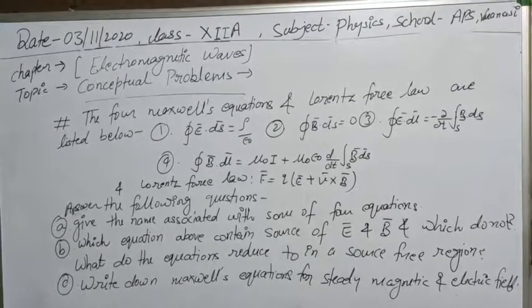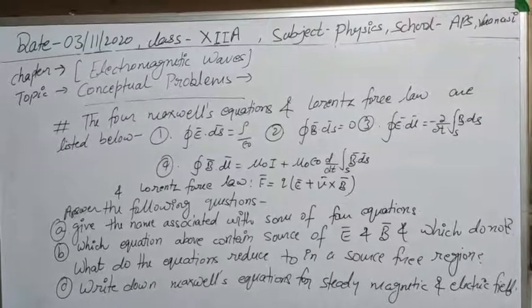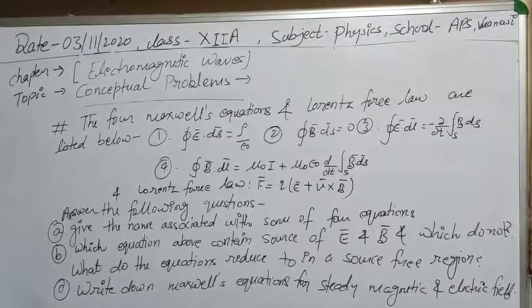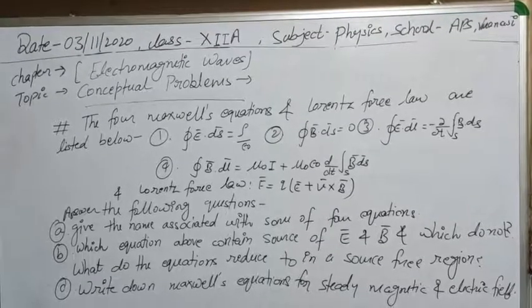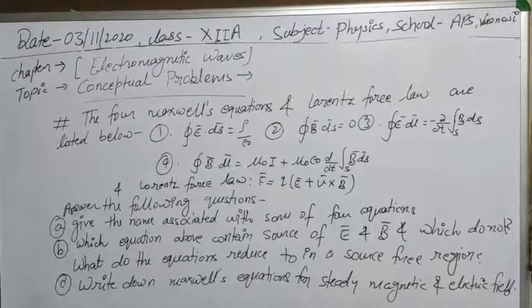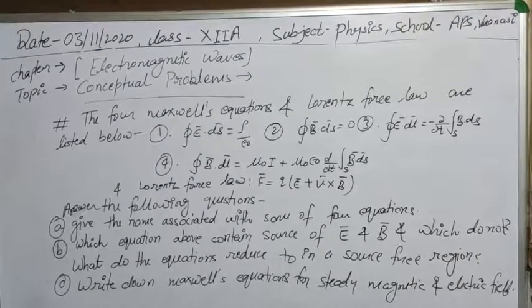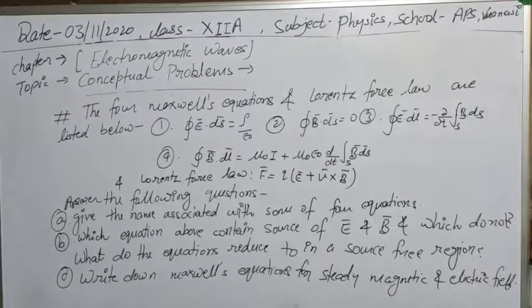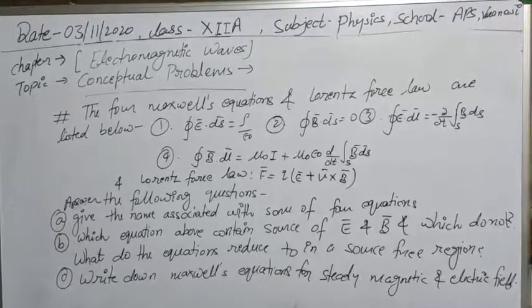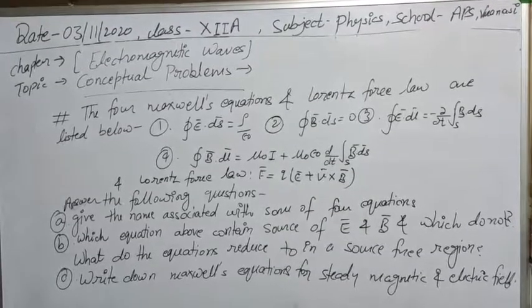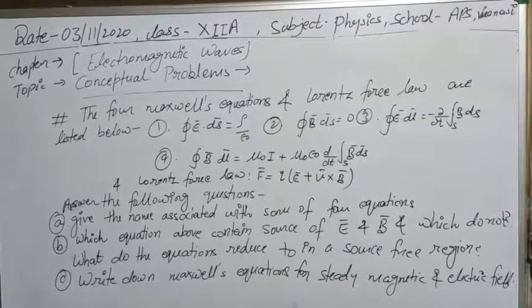Actually Maxwell's equations are the fundamental base of classical electromagnetism. As it is very important, there can definitely be a number of conceptual questions related to it. So we have a number of conceptual questions related to it. The first question is to give the name associated with each of the four equations.